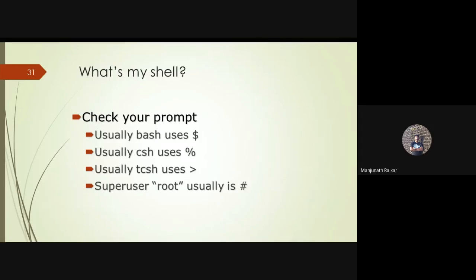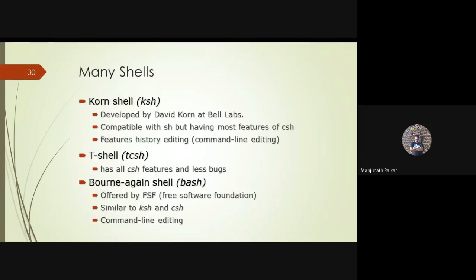In front of the dollar prompt, one underscore blinks, right? So that dollar prompt refers to which type of shell it is. The bash shell uses the dollar prompt, C shell uses percentage, and T shell uses a right angular prompt, TCSH, that is T shell.